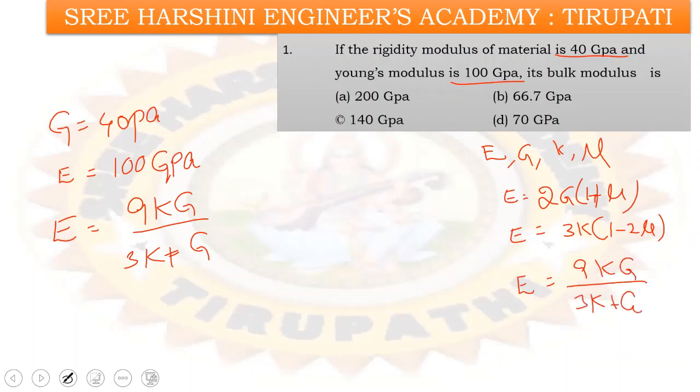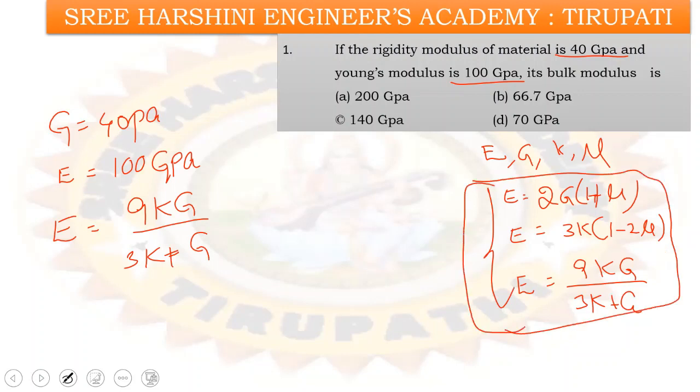These are the three important formulas you should remember. Keep it in your mind. These are very useful from the research point of view. So by substituting these values in this equation, we'll get E equal to 100, that is equal to 9 into K into 40 by 3K plus 40.